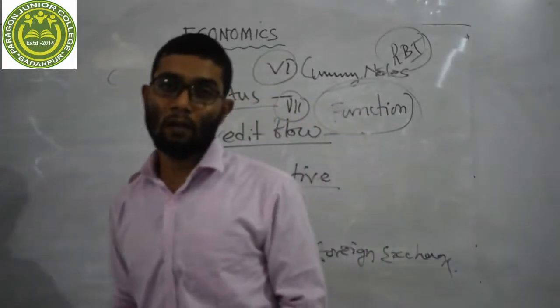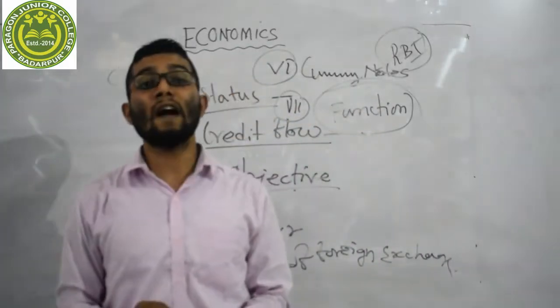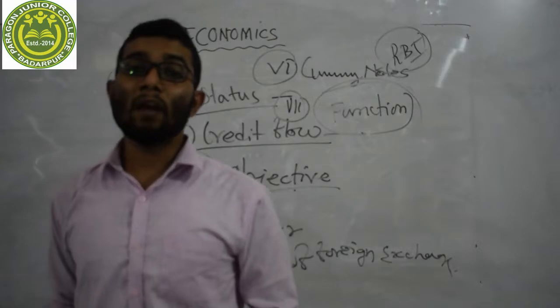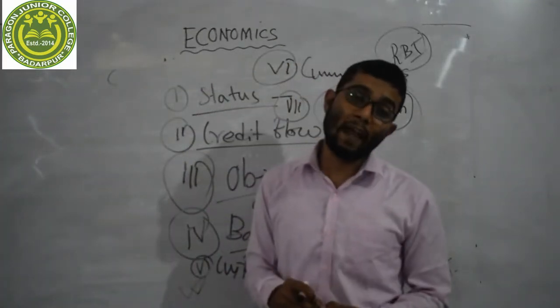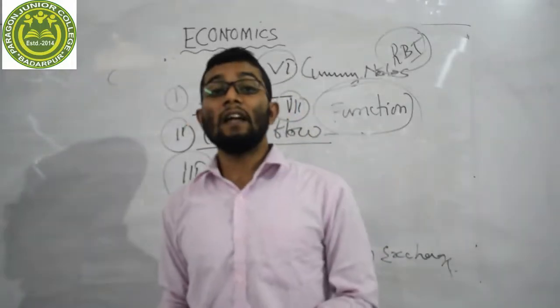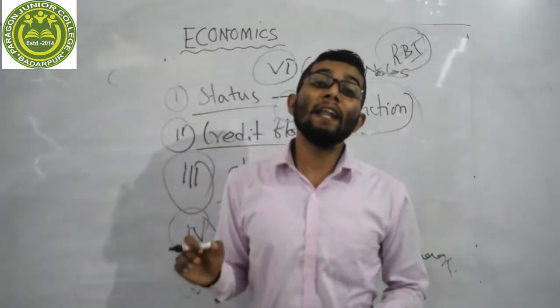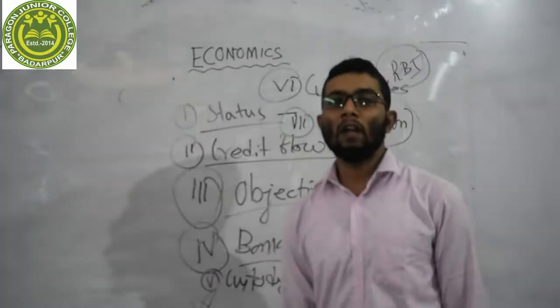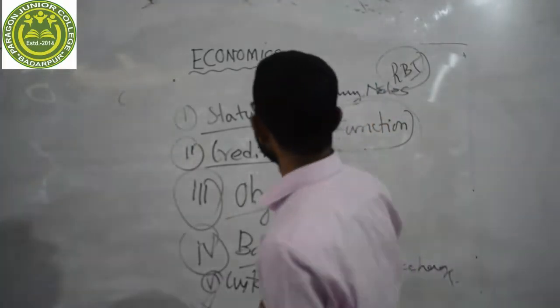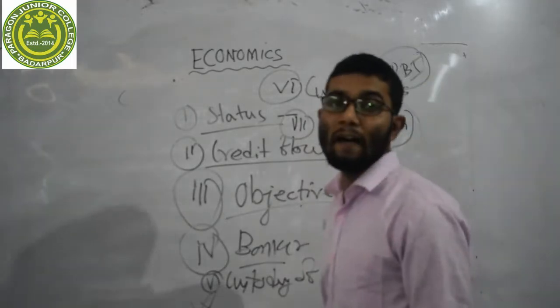On the other hand, if we discuss the functions of commercial bank, we will see that there are two main functions of commercial bank. One is accepting deposits in various forms, and the other is lending money in various forms. Accepting deposits, current account. Dear student, our last difference is point number 7, function.